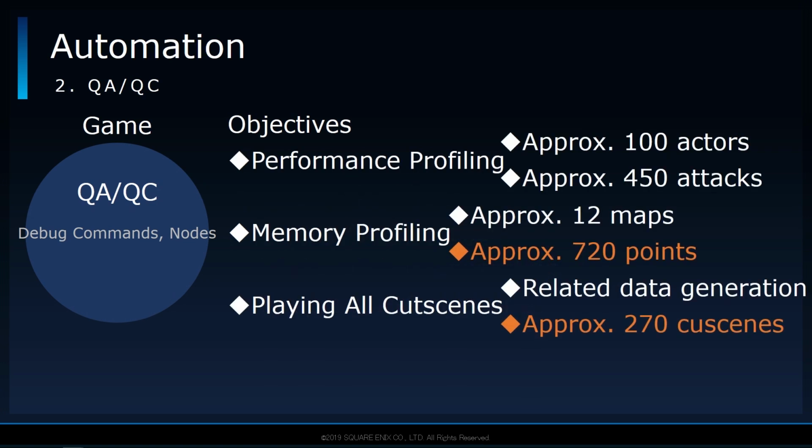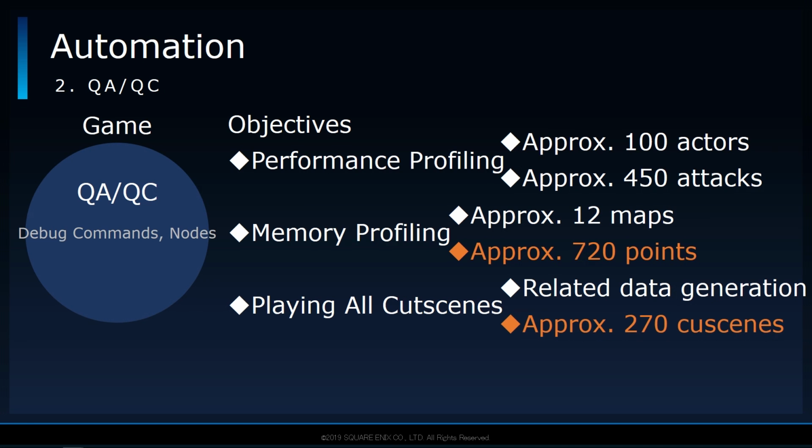Regarding automation of this kind, the bottleneck had to do with the scope of the data, especially when it came to the large number of locations and cutscenes. While we wanted to run these systems daily, a single run would often take more than 24 hours. This made it impossible to run it within a day, especially after including the downtime from error handling and starting up and cleaning up. In the end, however, we came to the solution of being able to run it daily by splitting the work across 2 to 4 dev kits.